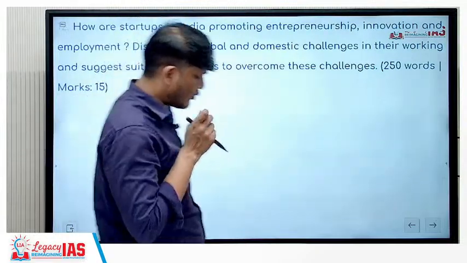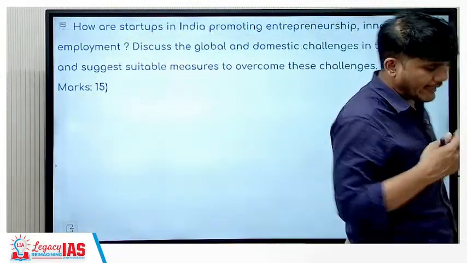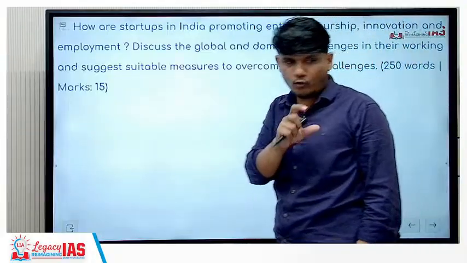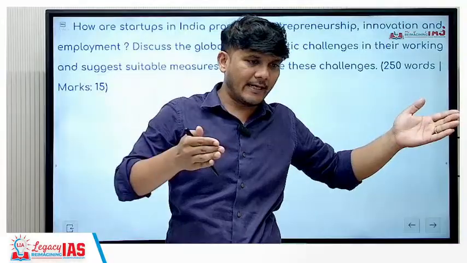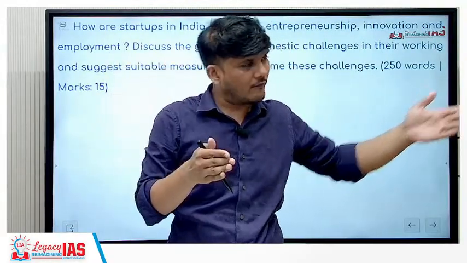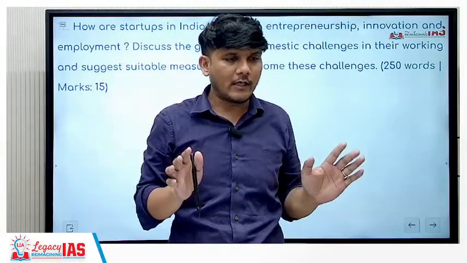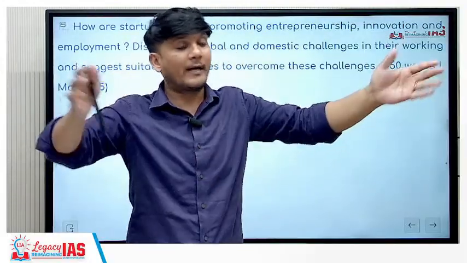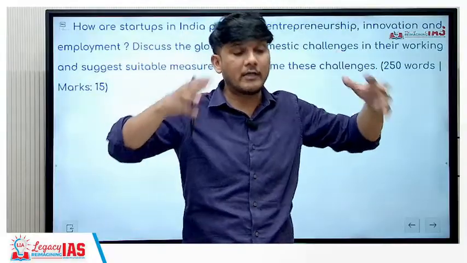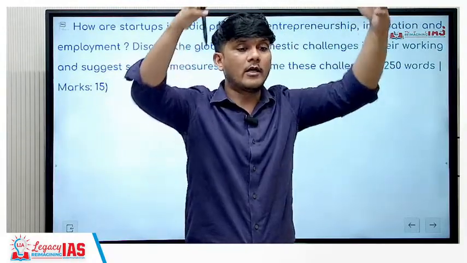So when Swiggy came, or any such thing, quick commerce, you call it quick commerce. When quick commerce came, they basically connected the consumer with the supplier, right? That's how they connected. Now to connect them, they need more and more people. As their network is expanding, when the startup grows and becomes a minicorn or a unicorn, it spreads.